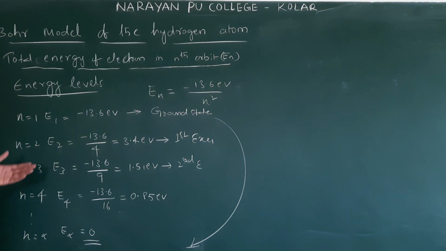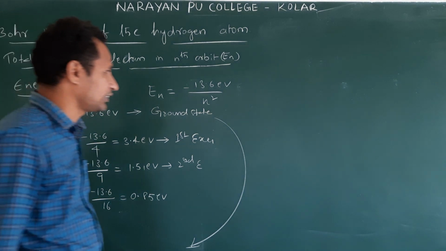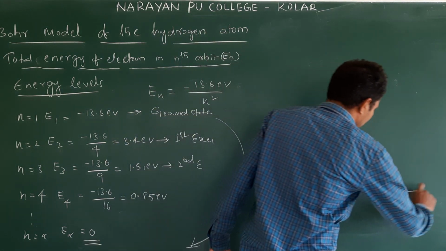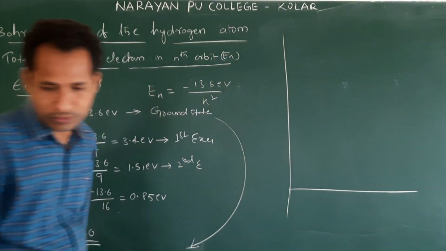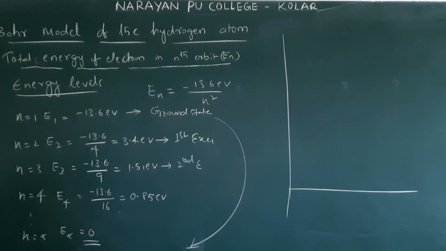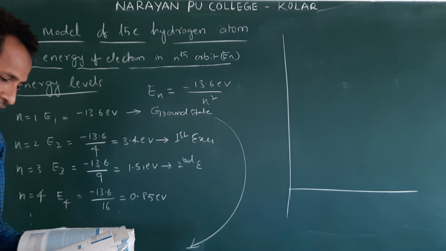Right? Then how do you find this excited state energy? Suppose electron jumps from E2 to E1. Then how do you get E2 minus E1? If electron jumps from E3 to E2, the energy gap, the energy difference is equal to the energy of the radiation. We will try to draw this diagram, energy levels. This is given in your textbook. Sometimes they will ask, draw the energy level diagram for hydrogen atom.